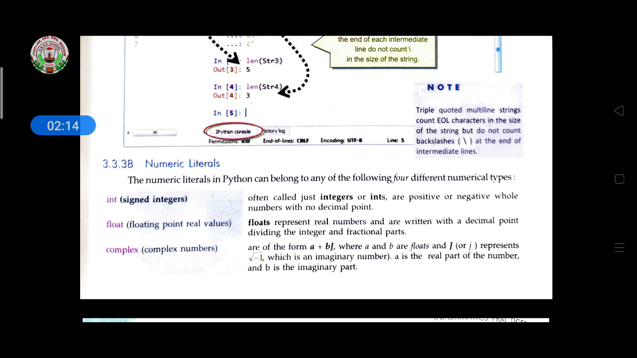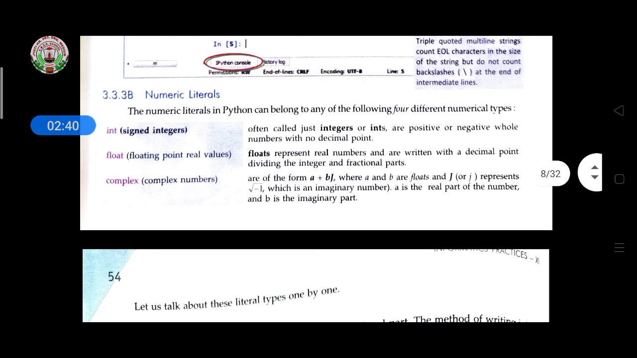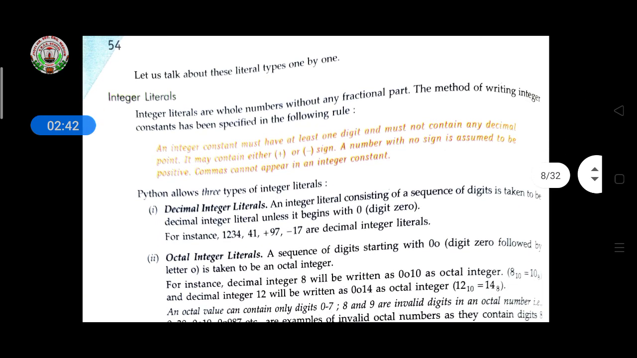These are the different data types. We are using integer, float, complex. And complex numbers are of the form a plus bj, where a and b are floats and j represents root minus 1, which is an imaginary number. So here j is the imaginary unit, a is the real part of the number and b is the imaginary part. So we are using a complex number like this. Then let us talk about literal types one by one.